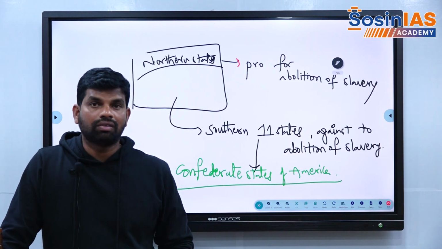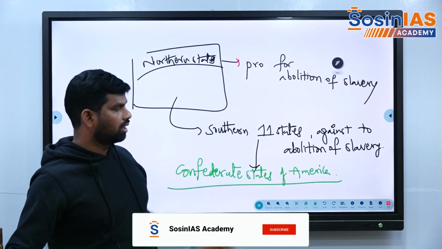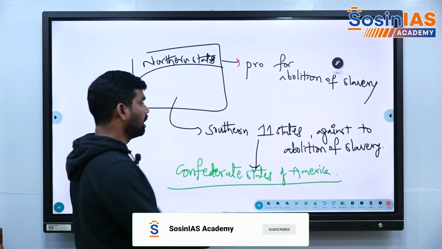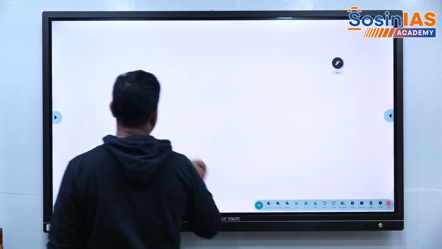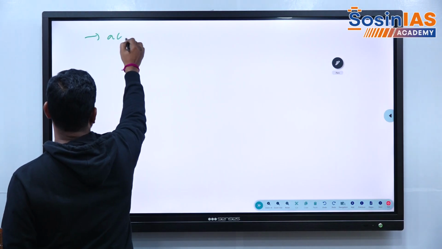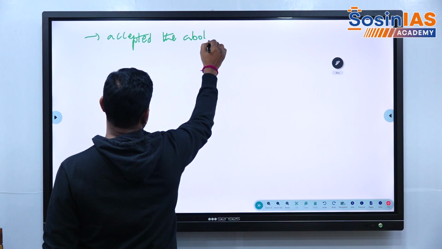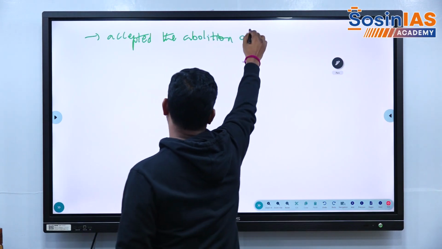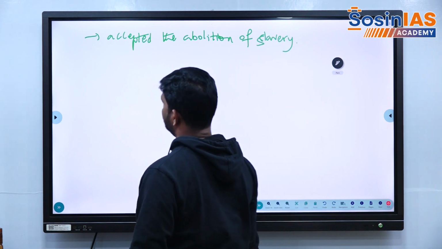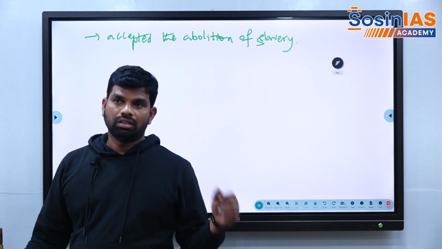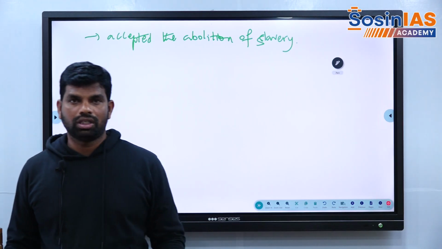But finally, because of the confrontation between the Abraham Lincoln government, especially the northern states, and the southern states, all these 11 states accepted the abolition of slavery. All the states which had opposed the abolition of slavery finally accepted it.